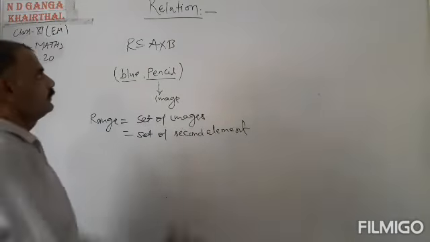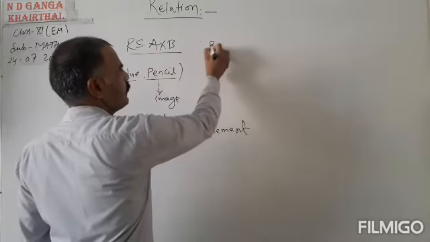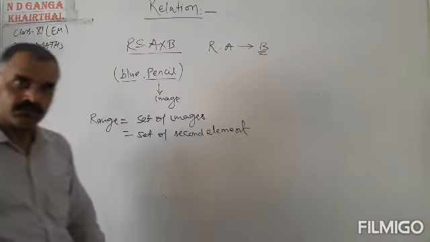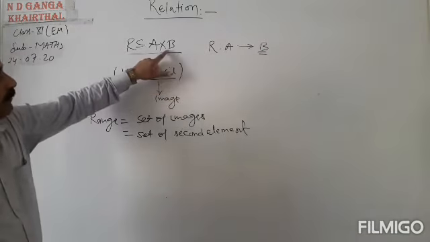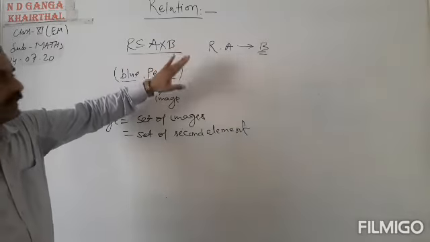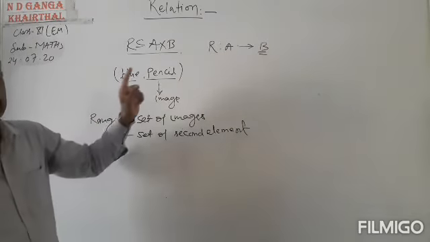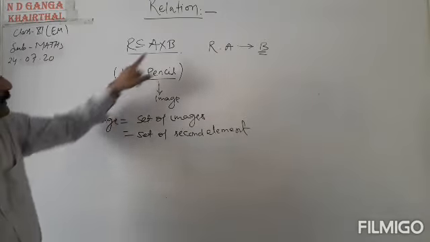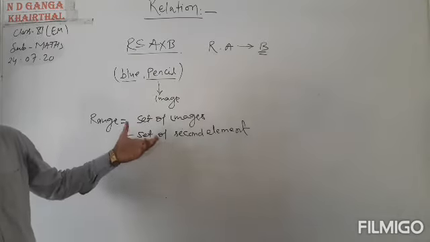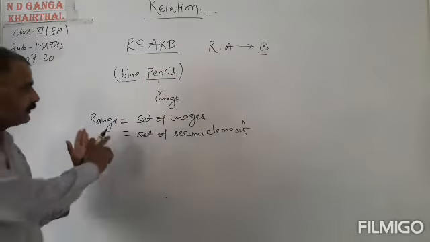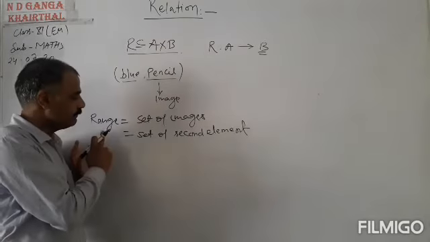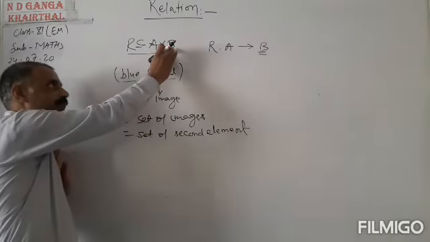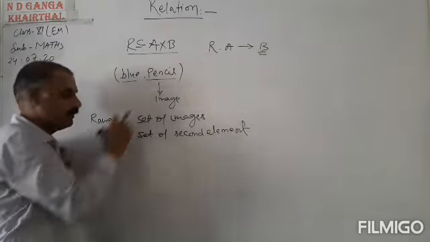Now listen. This is the relation, and this relation is from set A to set B. And second elements are taken from set B. That is why these second elements are taken from B, meaning range is taken from set B. Sometimes this range may be equal to the set B, and sometimes this range may be a subset of the set B. Meaning all of the elements of set B may be there, or some of the elements of B may be there in the range.